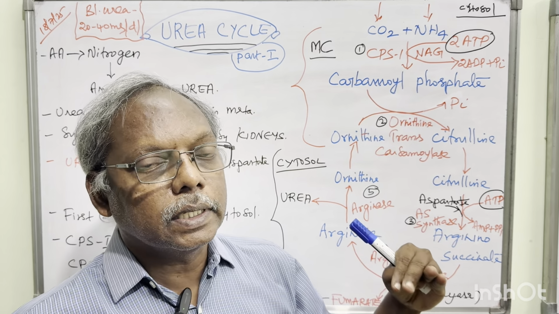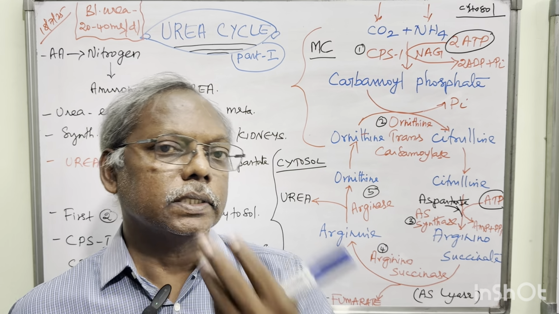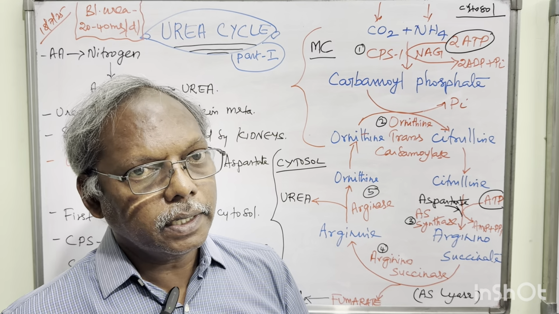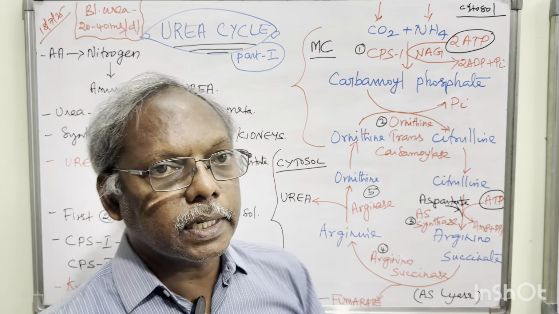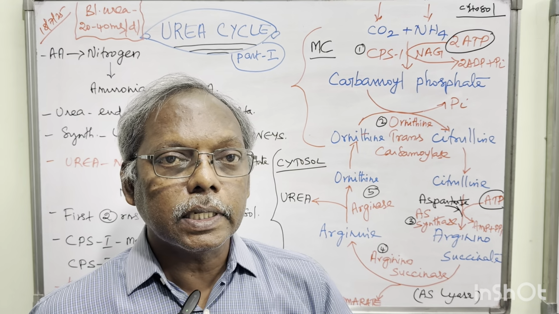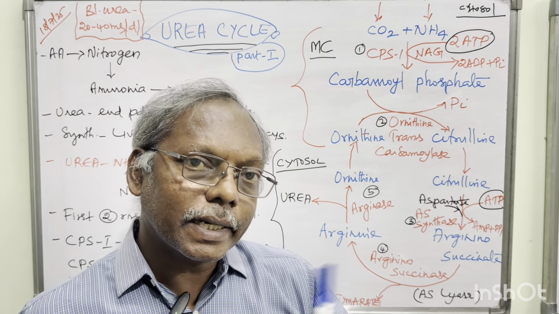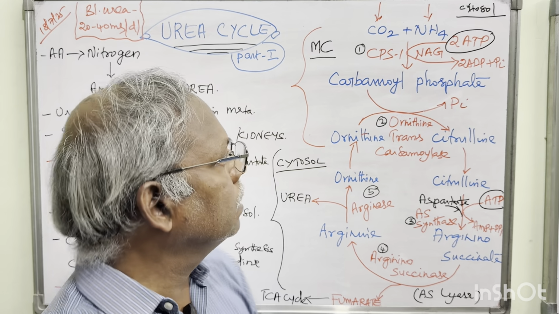They only increase the synthesis of carbamoyl phosphate, which leads to an increase in urea cycle synthesis, right? That is why CPS1 is a regulatory enzyme. For this CPS1, we require N-acetyl glutamate, which is the positive modifier or activator, right?